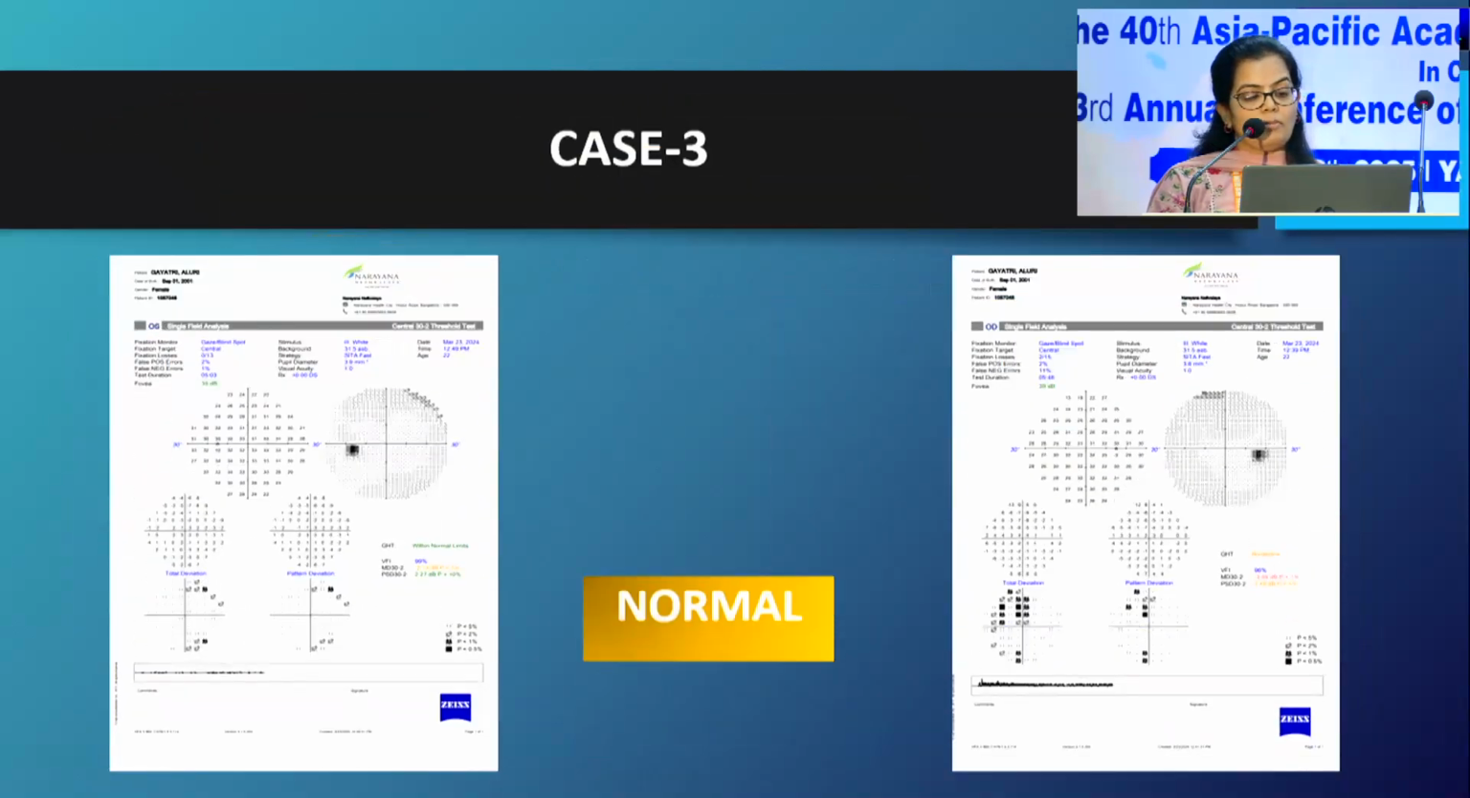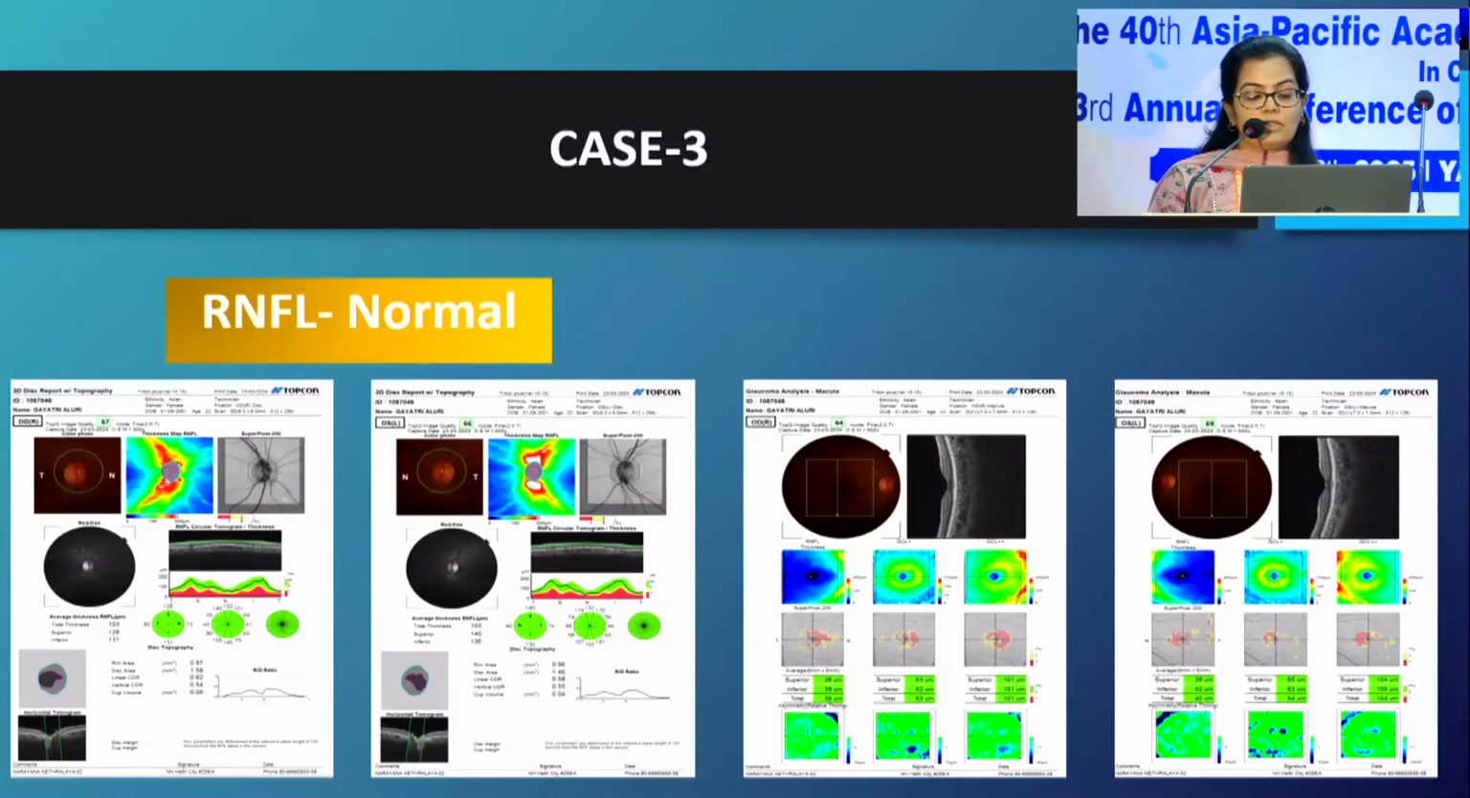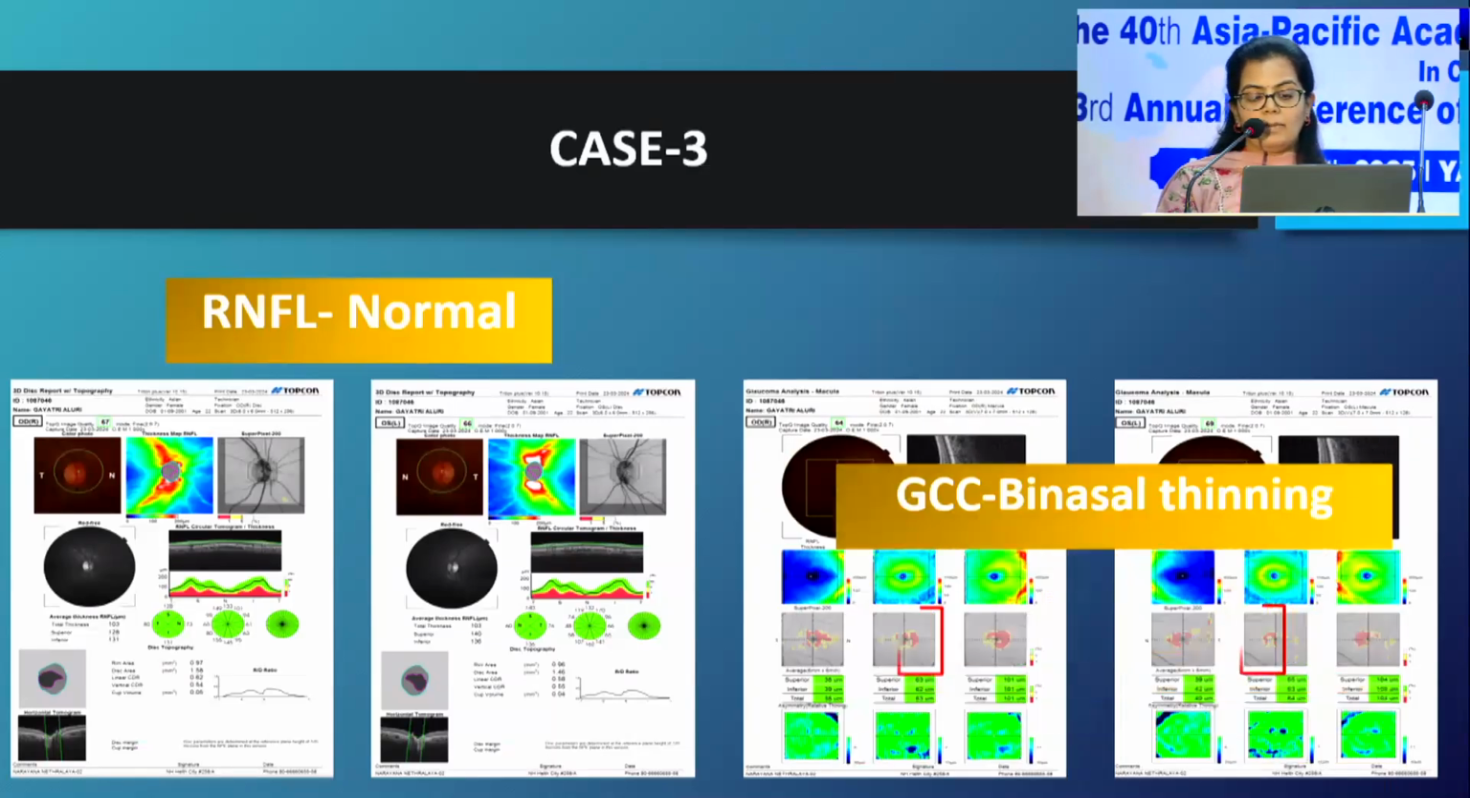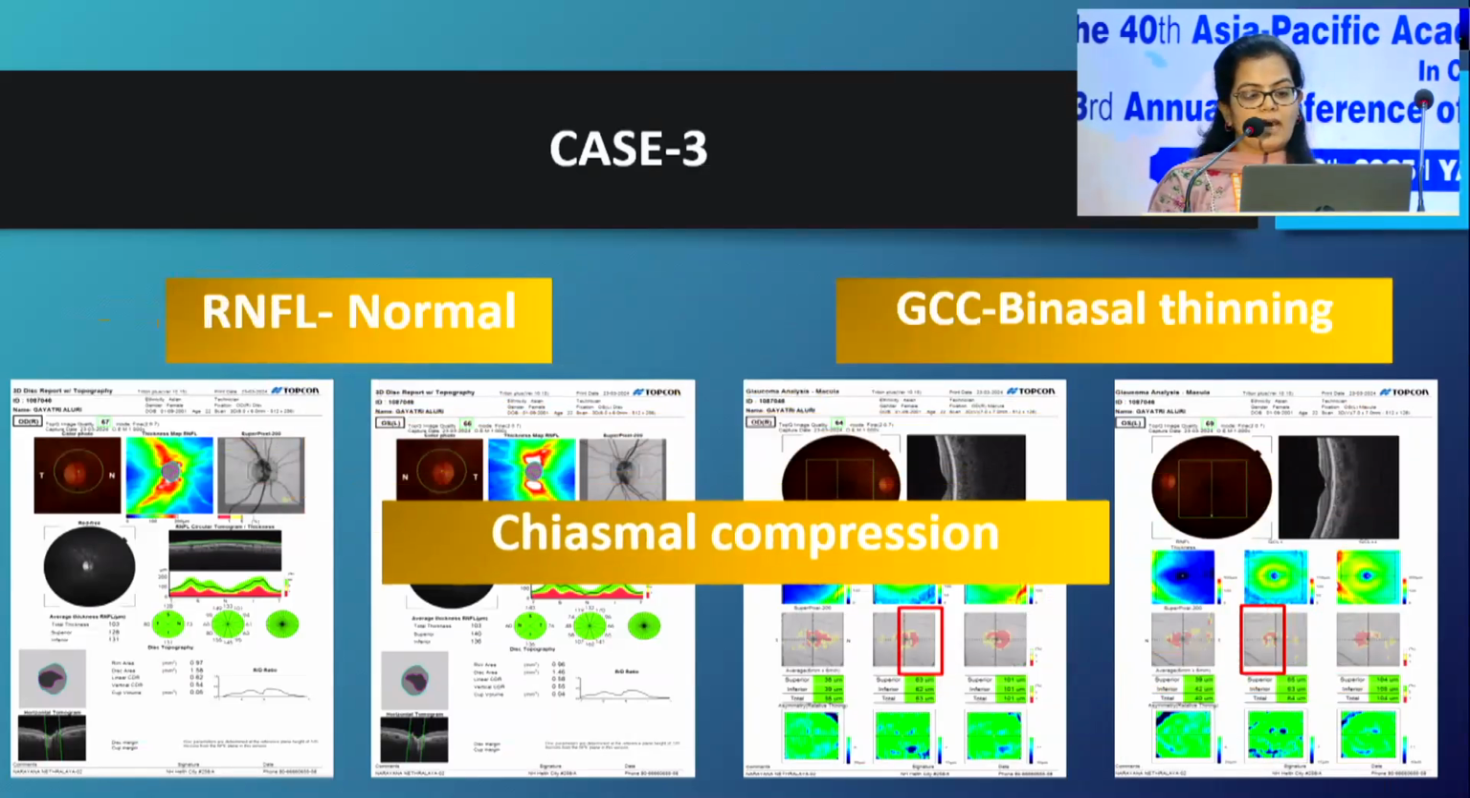Her visual fields were normal again. The RNFL was normal here, and GCC showed early binasal thinning, again suggestive of chiasmal compression.